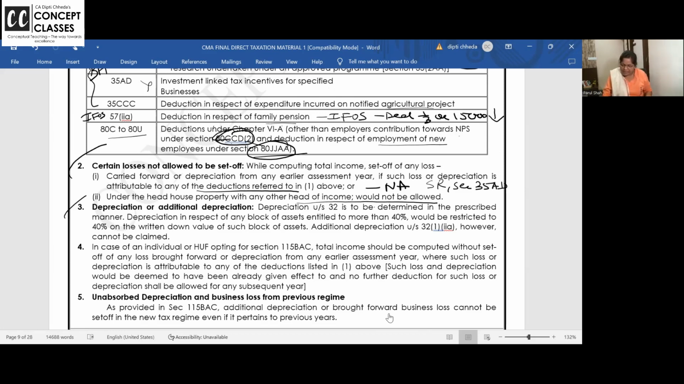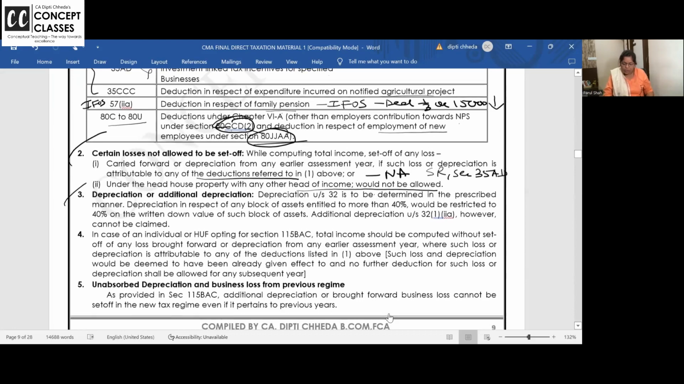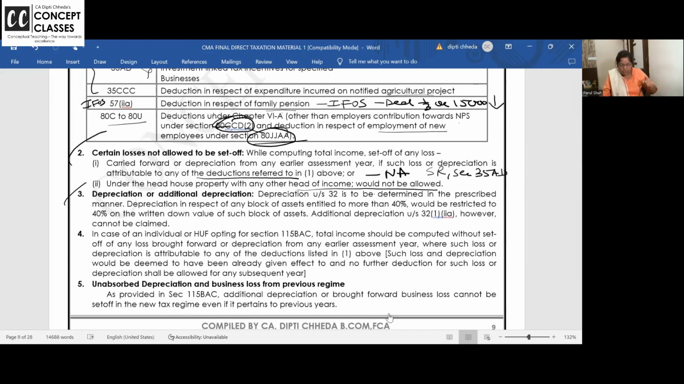Now I want to clarify something here. For house property self-occupied, there is no question of loss, dear students. Why is there no question of loss in self-occupied? Because only interest is allowed, and they clearly said here that interest on loan in case of self-occupied property is not allowed, so no loss. So loss will come because of let out or deemed let out property. So under the head house property with any other head of income, it would not be allowed. So you can set off mutually, we will write an example of this too.